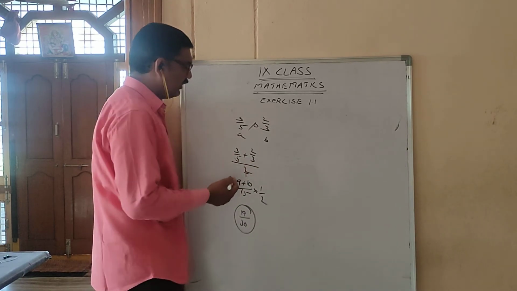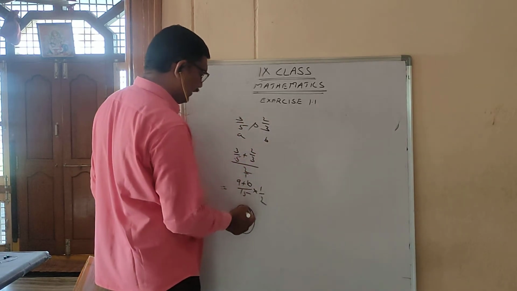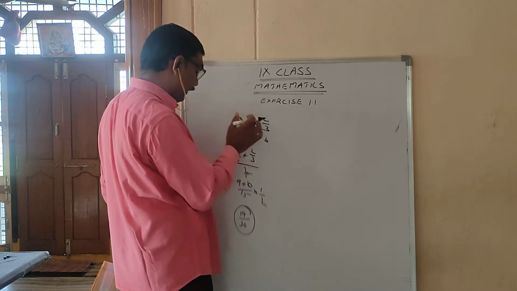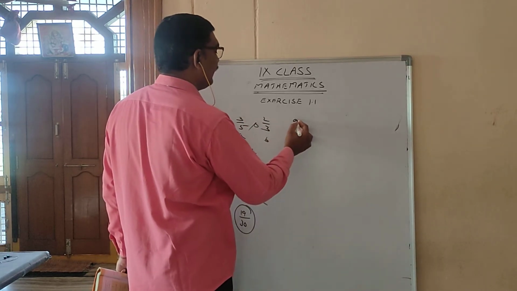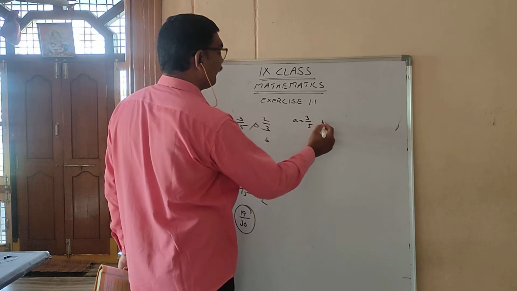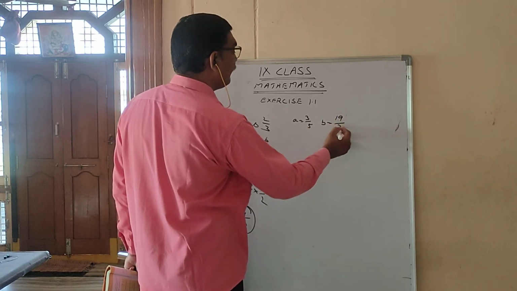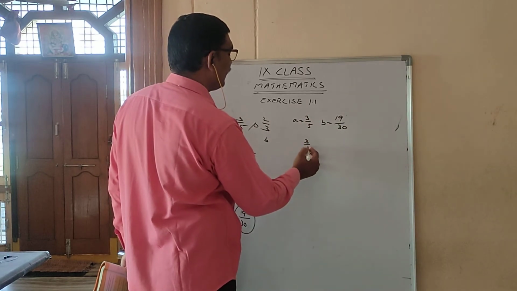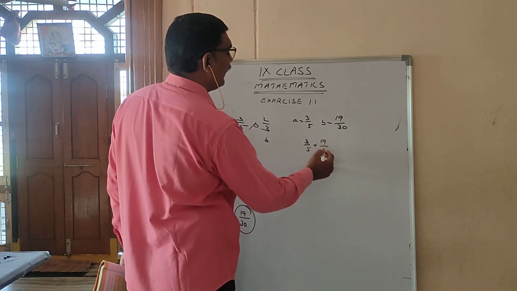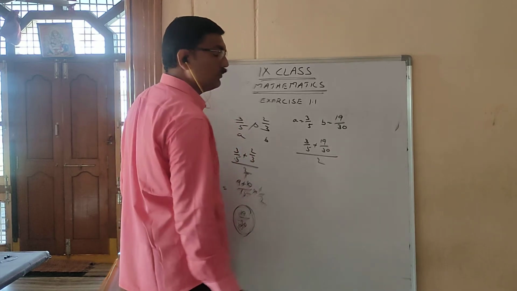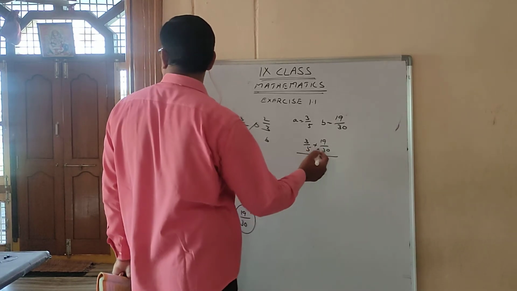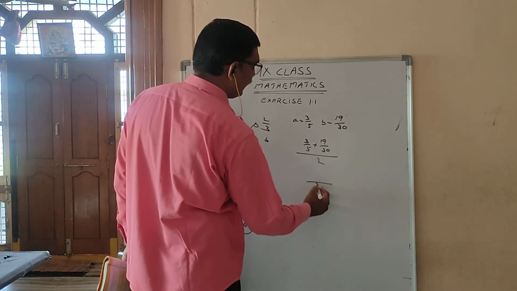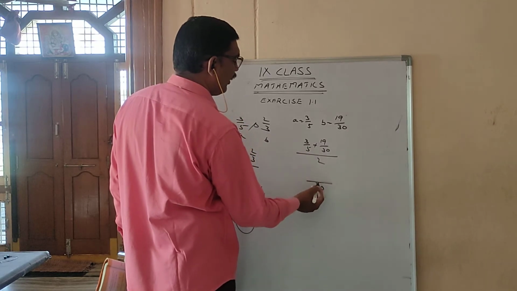Next, go for another one. So B I am changing from 2 by 3 to 19 by 30. So A is 3 by 5 only, but B I am taking 19 by 30. What I am doing is again the mean method. 3 by 5 plus 19 by 30, by 2. LCM for 5 and 30 is what? 30 only.